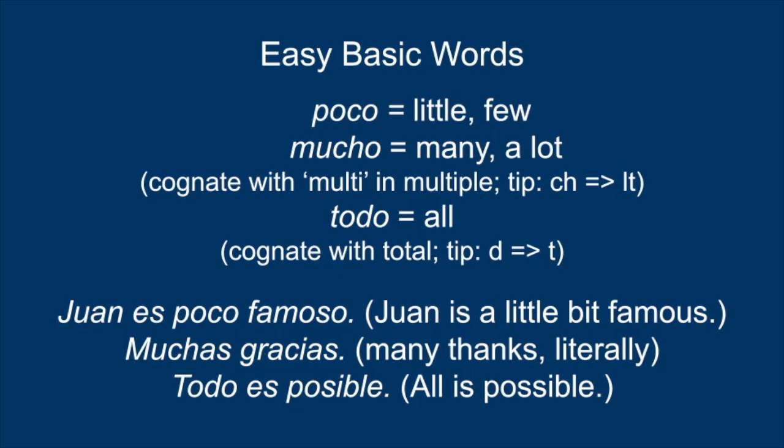In Spanish, poco means little or few. Mucho means many or a lot, and it's a cognate of multi, like in multiple. Here's the sound change tip. CH becomes LT. The Spanish word for all is a cognate of total. Here's the sound change tip. D becomes T. Here are some example sentences.